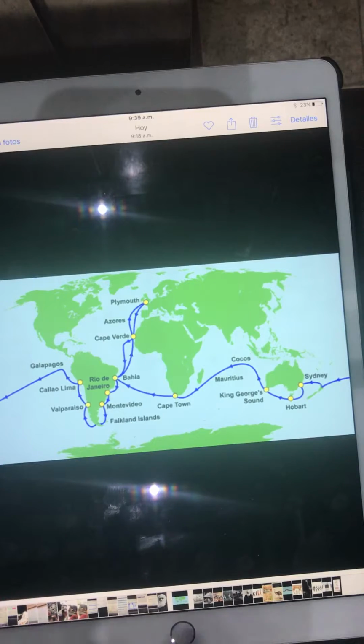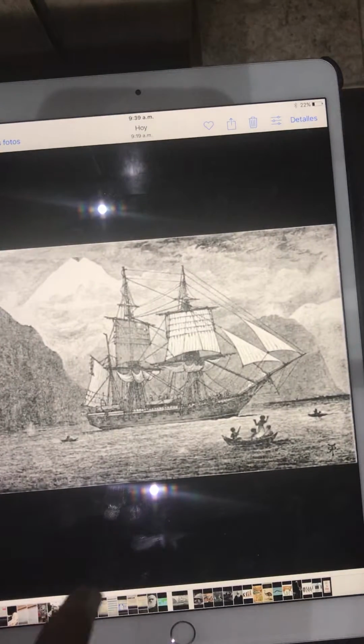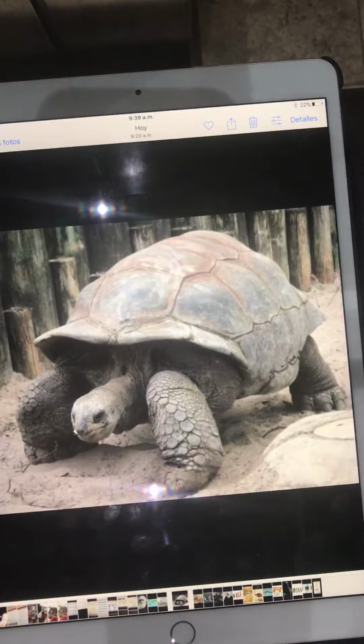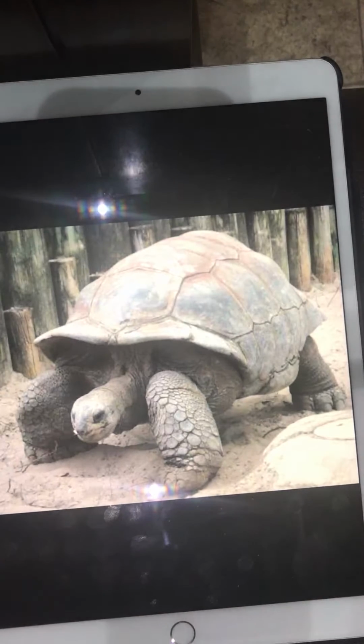Well, as I mentioned earlier, in the Galapagos Island, well, this is the ship, the Beagle. In the Galapagos Island, he first found the giant tortoise. These tortoises have a capacity to live almost 120 to 130 years. The longest lifespan of a giant tortoise was that of a tortoise called Lonesome George, which was around 143 years old when he died.